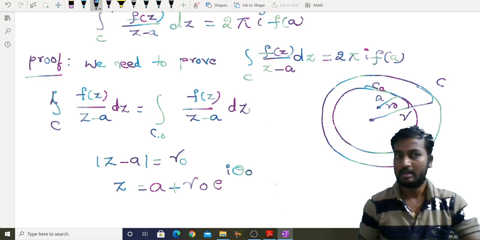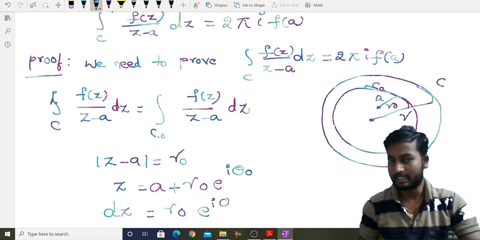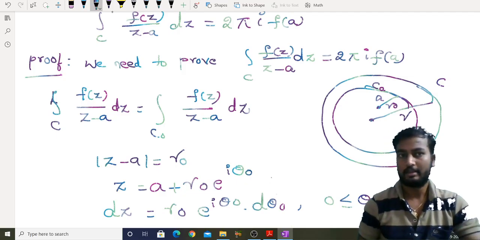Then what is dz? Since a is a constant, it is r naught e power i theta naught i d theta naught, where theta naught lies between 0 and 2 pi, right?